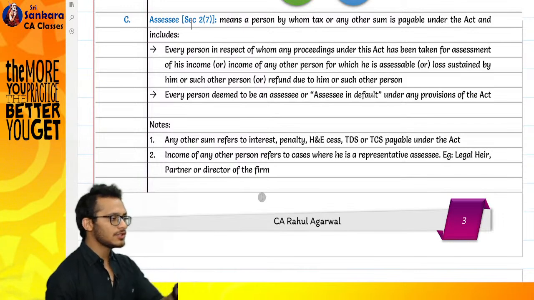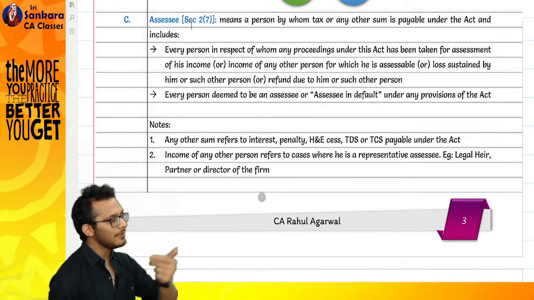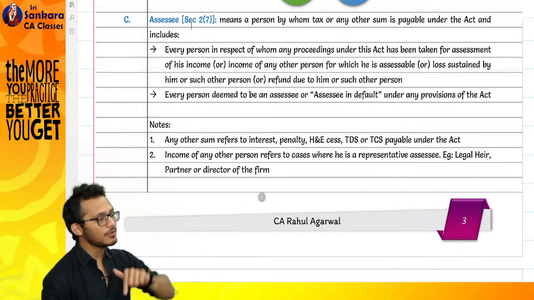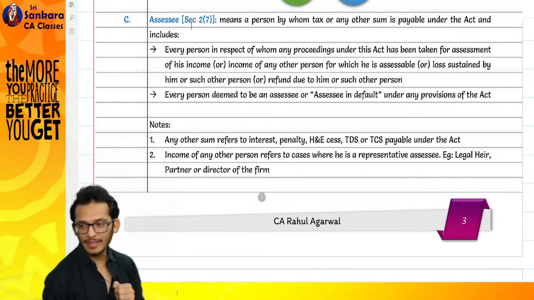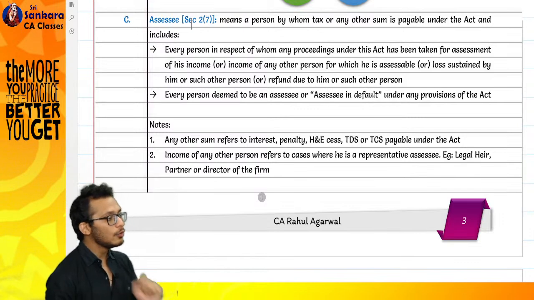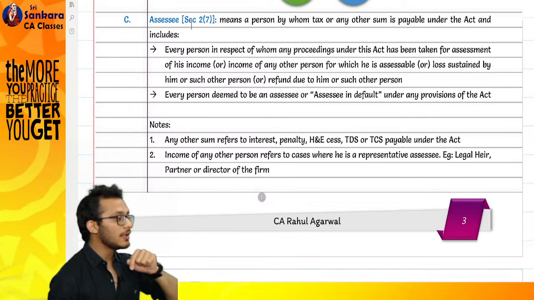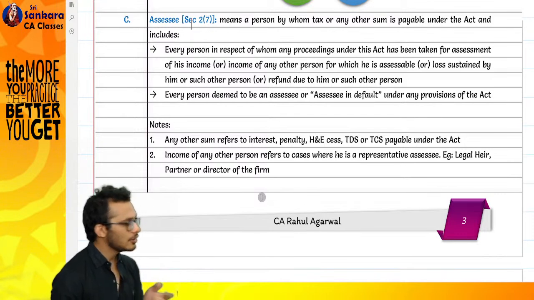Suppose I am entering into a transaction with you, where I am selling you 500 iPhones. You will pay me income, which means it's an income for me. But before you pay me the money for the 500 crores, you will actually deduct something called as TDS. Whose income is it? My income. Whose tax is it? My tax. But you are liable to deduct TDS.